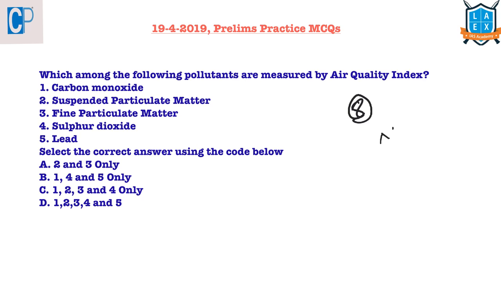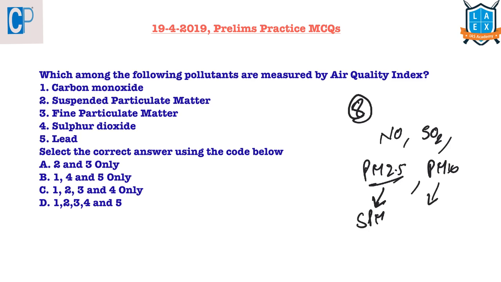They are nitrogen oxide, sulfur dioxide, particulate matter of size 2.5, which is also known as suspended particulate matter, and particulate matter of size 10, which is also known as fine particulate matter, ozone, carbon monoxide, ammonia and lead.